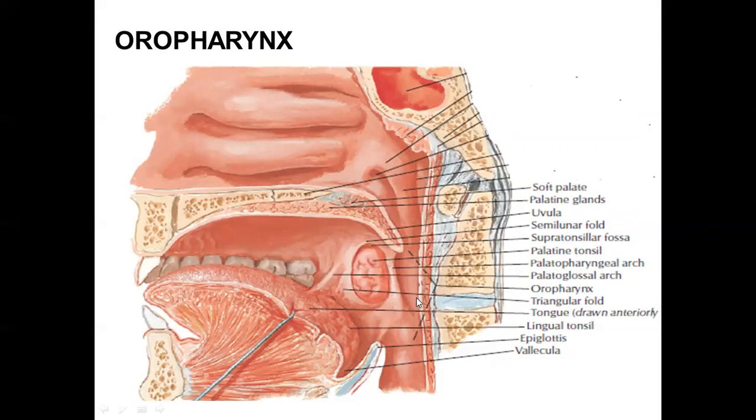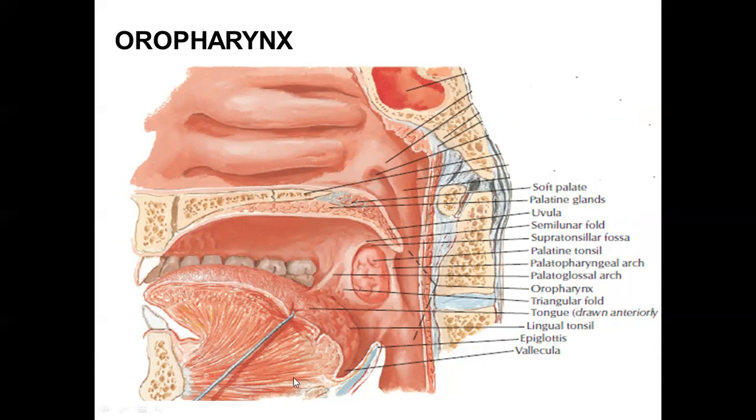The posterior wall is formed by the body of C2 vertebra and upper part of C3 vertebra. Lateral walls, laterally obviously pharynx center में पास हो रहा था, तो laterally हमें उनके पास क्या प्रेजेंट होते हैं, हमारे पास laterally pterygoid processes होते हैं, pterygomandibular raphe होता है और mandible present होती है. ठीक है?